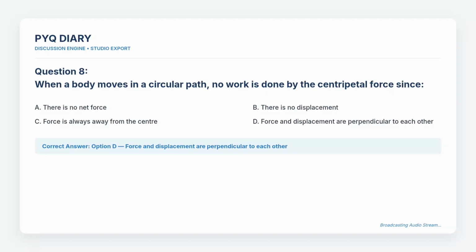Question 8. When a body moves in a circular path, no work is done by the centripetal force since. The choices are A. There is no net force, B. There is no displacement, C. Force is always away from the center, and D. Force and displacement are perpendicular to each other. The correct answer is option D. Force and displacement are perpendicular to each other.